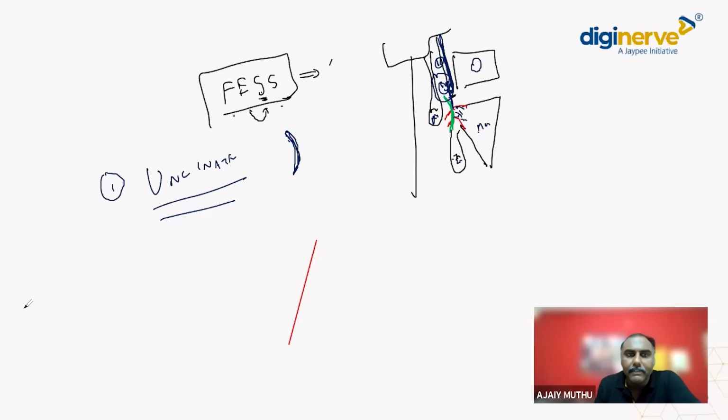So the first step in FESS, when I pass an endoscope and want to see the maxillary sinus, is that I'm going to remove this uncinate process. That is called uncinectomy. So the first step is uncinectomy. Once I remove the uncinate, I can see the maxillary sinus ostium.